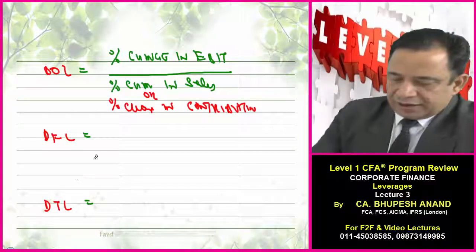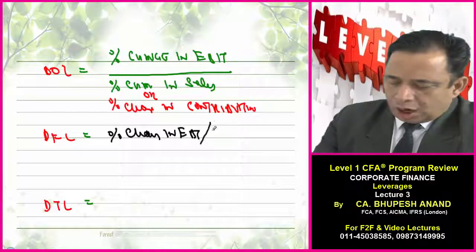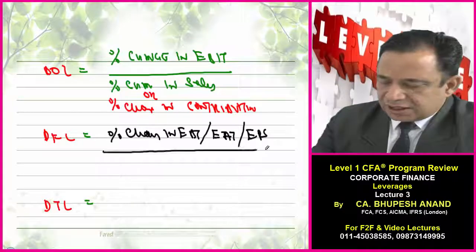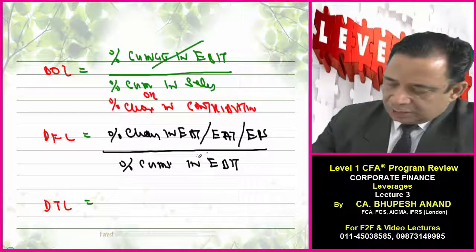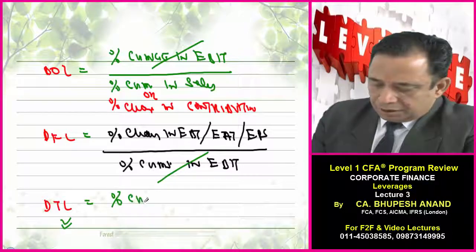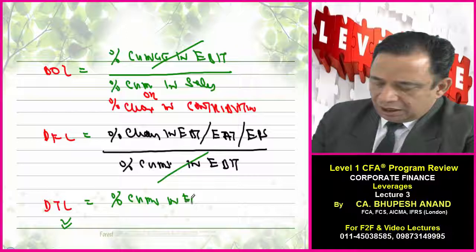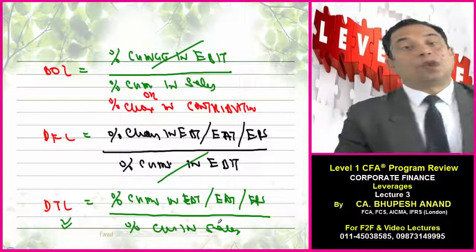Similarly, for degree of financial leverage, percentage change in EBT or EAT or EPS upon percentage change in EBIT, since the percentage change is the same in all the cases. Now we can cancel out this EBIT, so we can calculate degree of total leverage. The formula will be percentage change in EBT or EAT or EPS upon percentage change in sales.